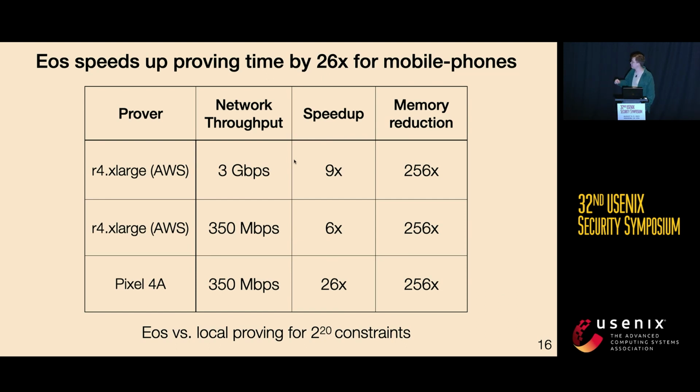And what we see is that for the laptop with a strong internet connection, EOS performs 9 times faster than local proving. If we restrict our bandwidth a little bit, then we get a 6x speedup. And then when we move to the mobile phone, we get this 26x improvement that I mentioned earlier. And for all of these provers, EOS reduces the memory overhead by 256 times, which means that we can prove much larger instances than we could before.